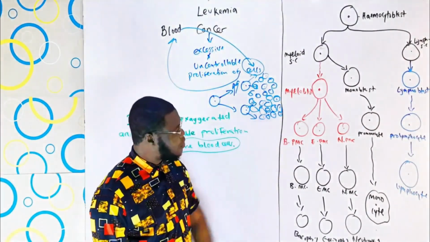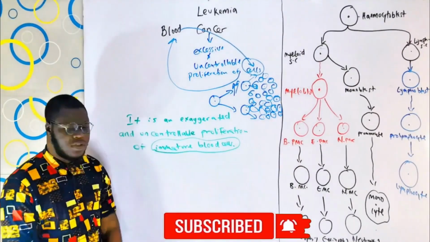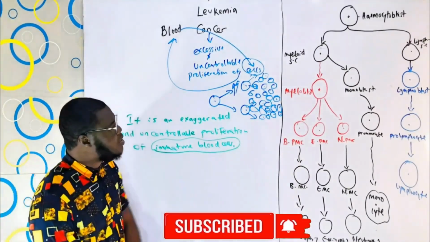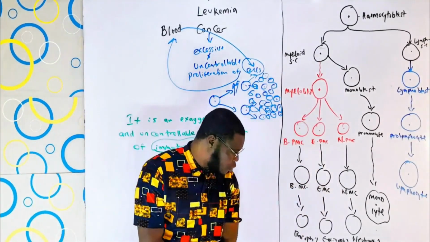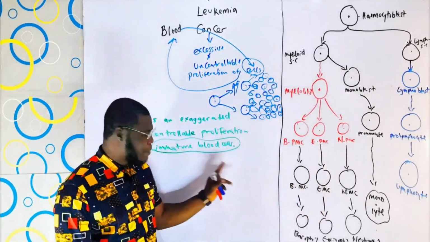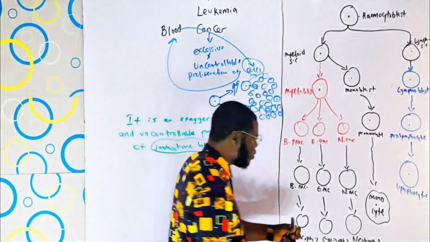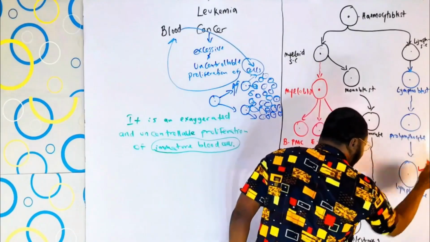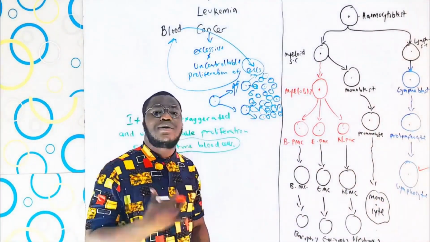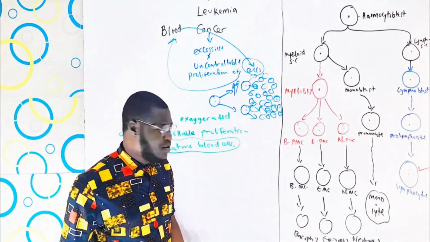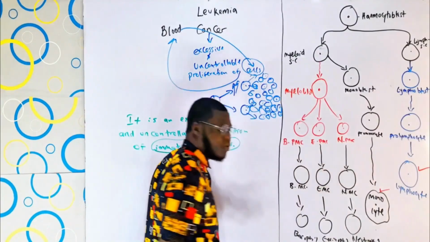Now, what do we need from this? What concerns us is the immature blood cells. Taking a look at all these diagrams, which of the following cells on this half of the board are the matured cells? The mature cells are the lymphocytes, because they are going to become the B cell and the T cell later. They are matured. They can perform their responsibilities. Now, the next one is the monocyte. Monocyte is a matured cell.